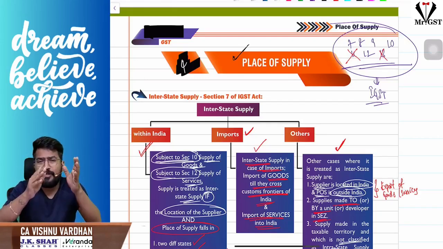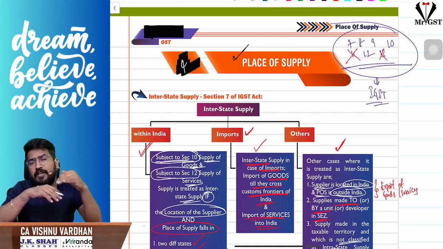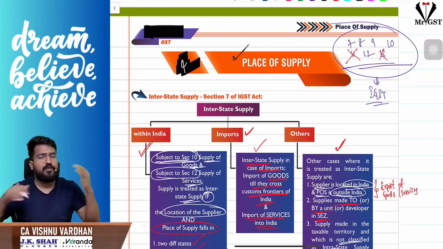Actually, place of supply provisions are dealt in sections 10, 11, 12, 13. In your syllabus, sections 10 and 12 related to place of supply are given. Sections 11 and 13 you will be reading in your CA Final. So let us move into the chapter.